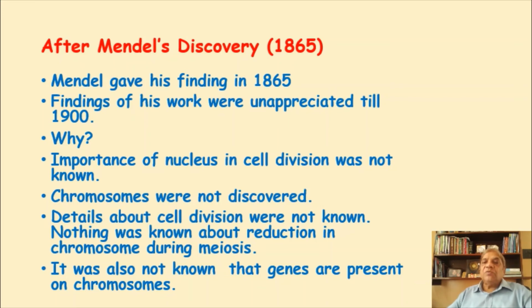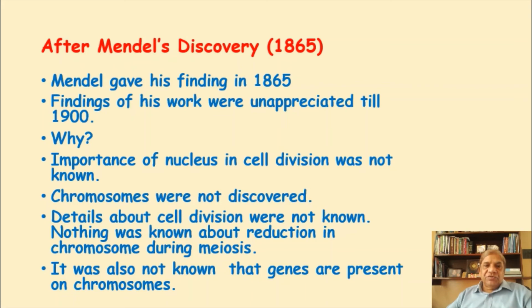That the nucleus contains the chromosomes was not known. It was only suspected, not known for sure, when Mendel was doing his experiment. If it had been known, there would have been no problem in understanding his findings. The chromosomes were not discovered. At that time, nobody knew what a chromosome is and where they are located. Details about cell division were not known. There was only a faint idea about cell division, because there was not a good quality microscope at that time.